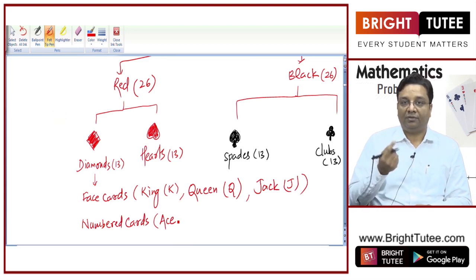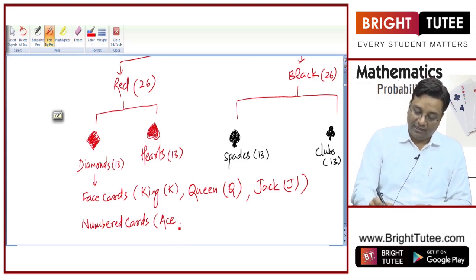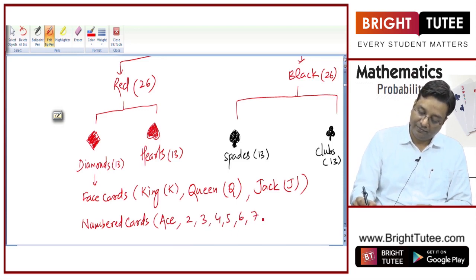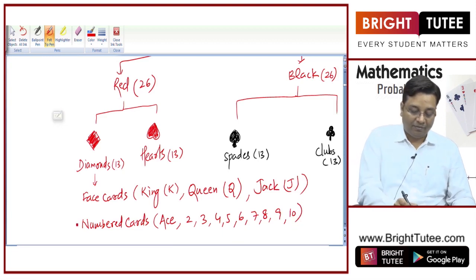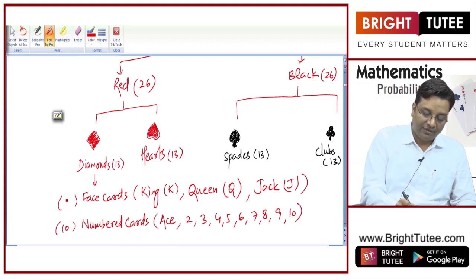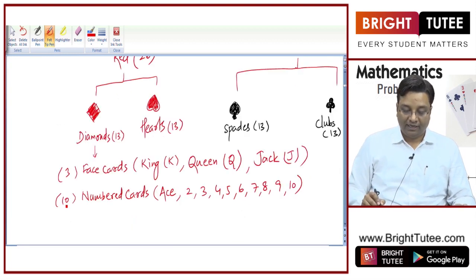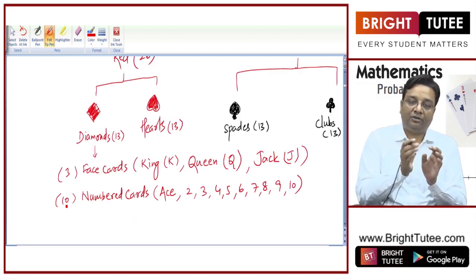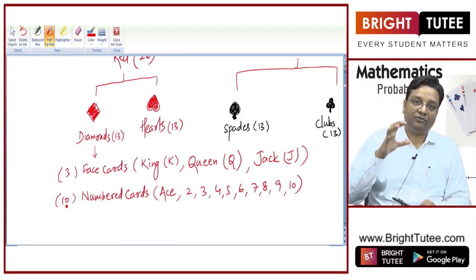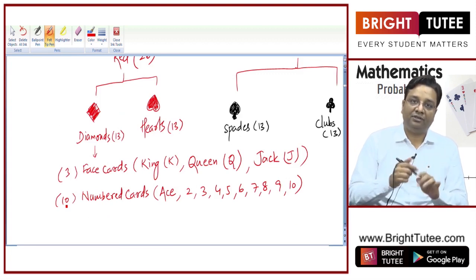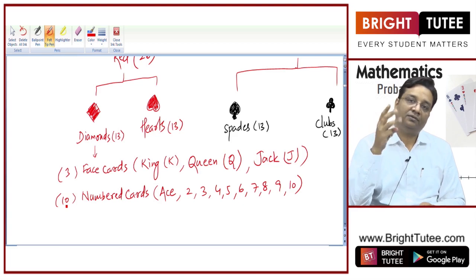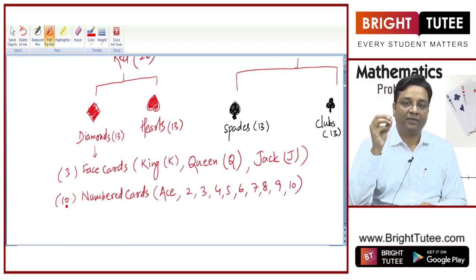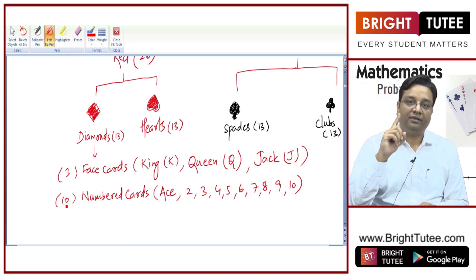So number 1 is known as ace card, and rest of the numbers can be written like this. So there are 10 numbered cards, 3 face cards, right? And in each segment, or let us say we are talking about cards of diamonds, okay? In diamonds, we will have 13 cards in total, 3 face cards, 10 numbered cards. And in numbered cards, we will have 1 ace of diamond, right?